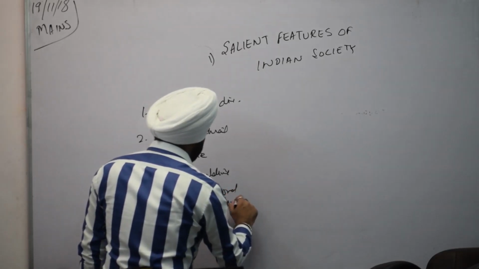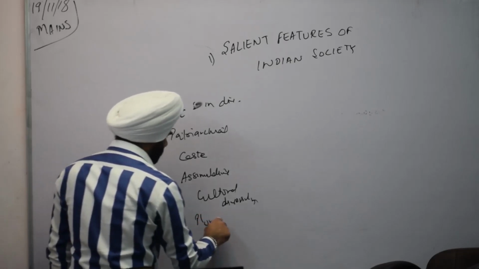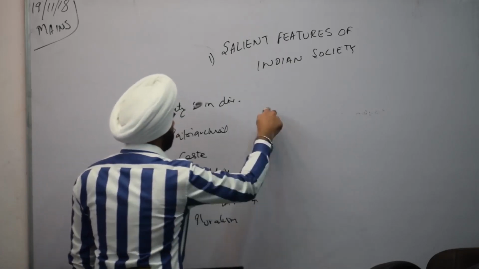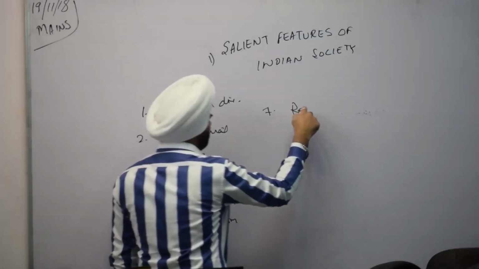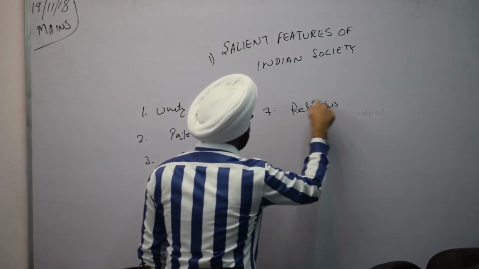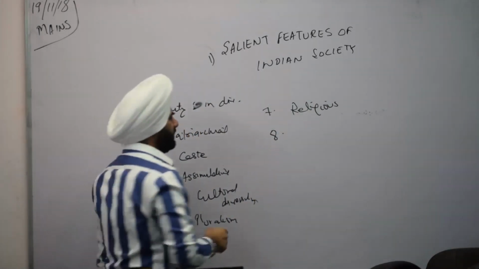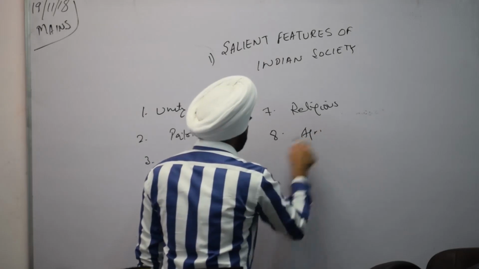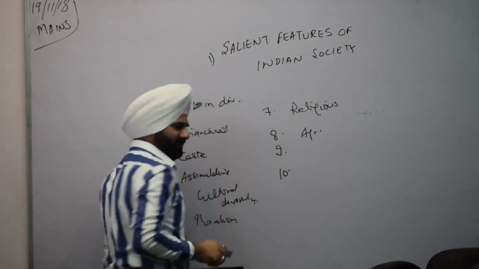Cultural diversity. Religious movements. Agricultural society. Patriarchal, that's done.